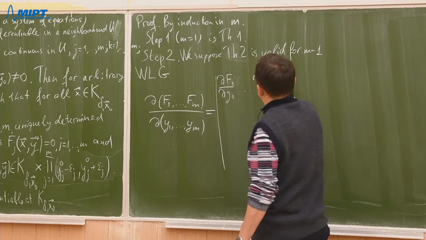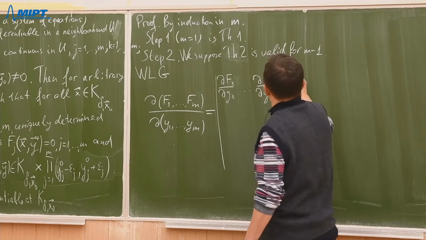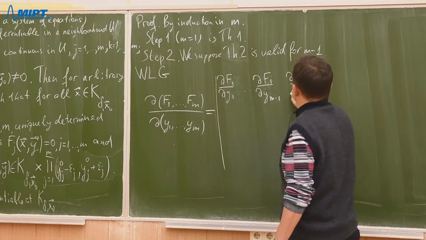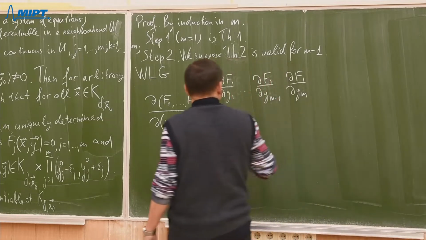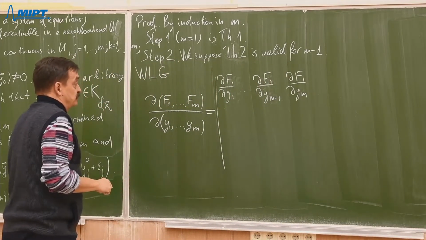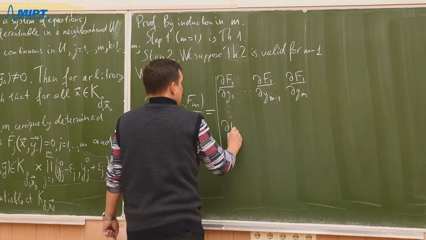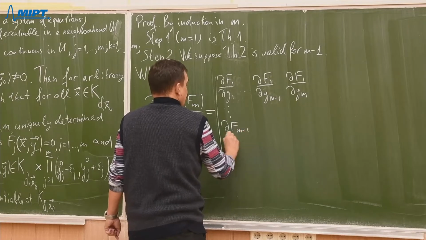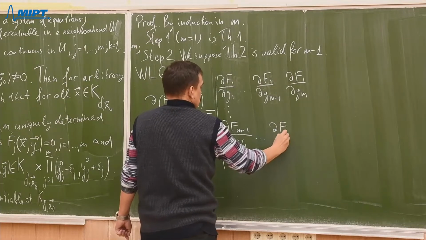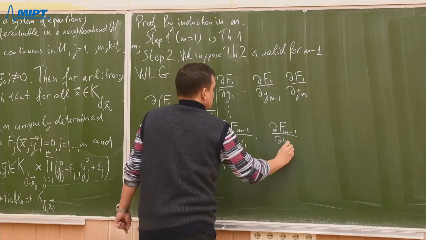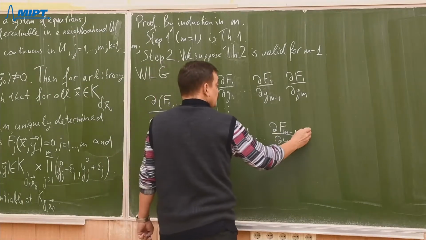And let me write explicitly, and I'll consider also one more entry of this determinant. So here we have partial derivatives of the function with number m minus 1.